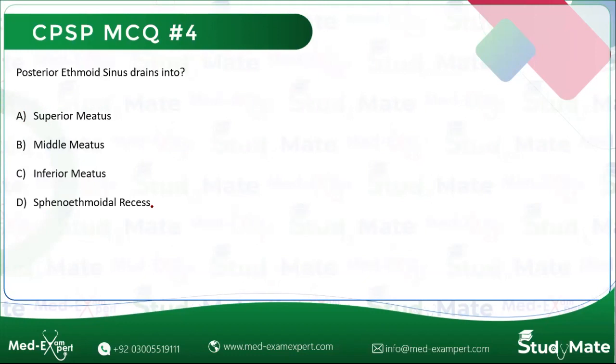Fourth MCQ is, posterior ethmoid sinus drains into superior meatus, middle meatus, inferior meatus, or the sphenoethmoidal recess. What do you think is the correct answer?